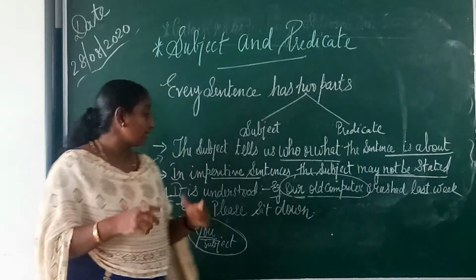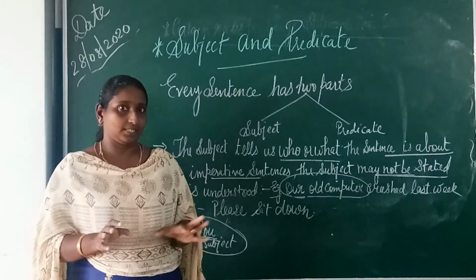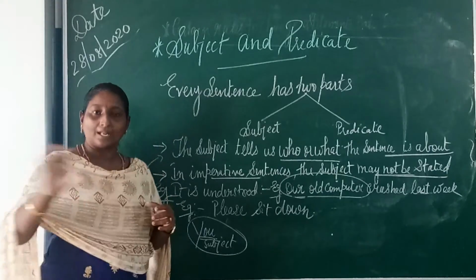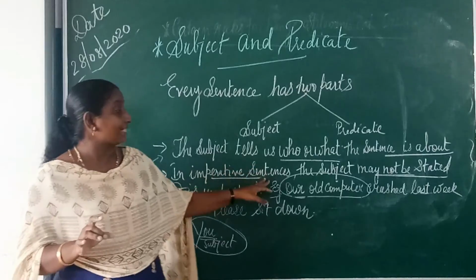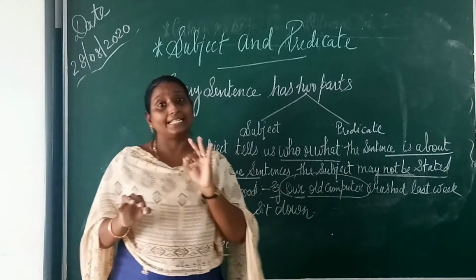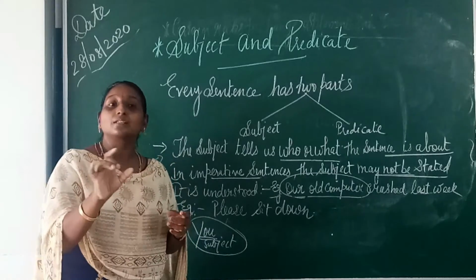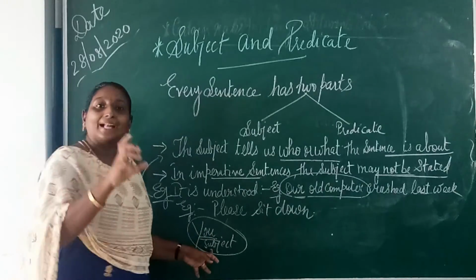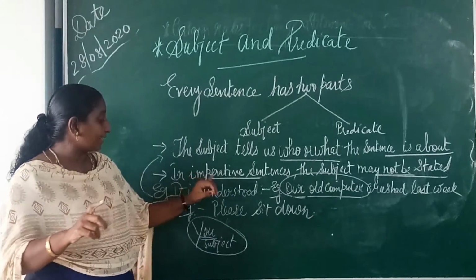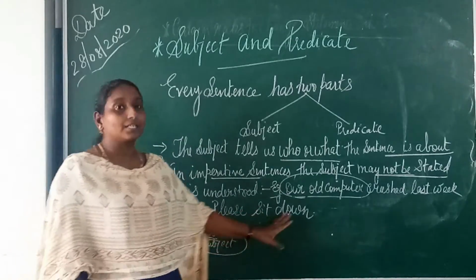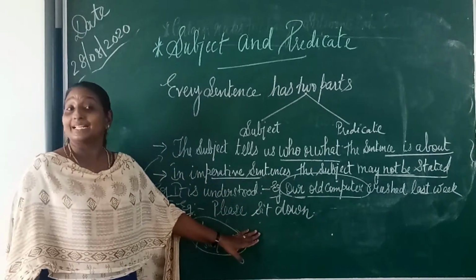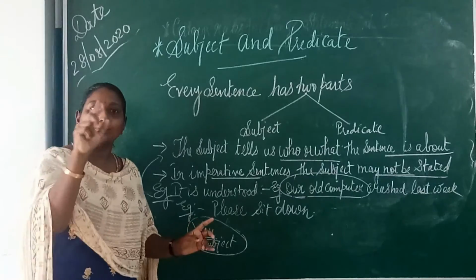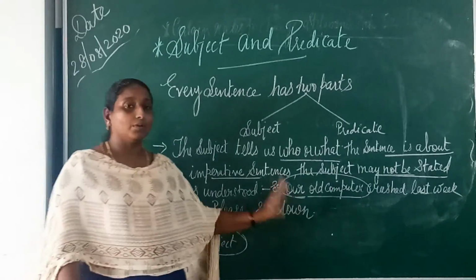And one more such type is when there is an imperative sentence. So what is an imperative? That which tells us of an advice or a request is known as an imperative sentence. In imperative sentences, the subject may not be stated. In some sentences, the subject won't be there. So it is understood that the word you will automatically be the subject there. One imperative example I have written over here: Please sit down. So here you don't find a subject, but it's still an imperative sentence. So it is understood that you should be there. You have to add you. The you is the subject and the rest will be your predicate.